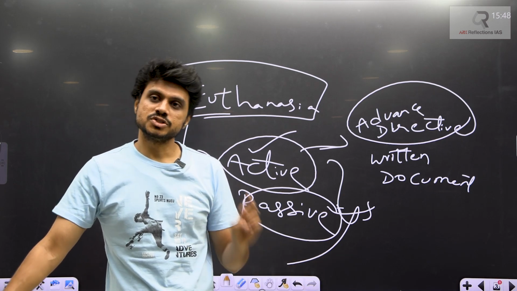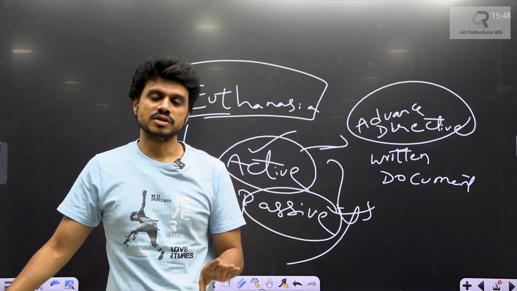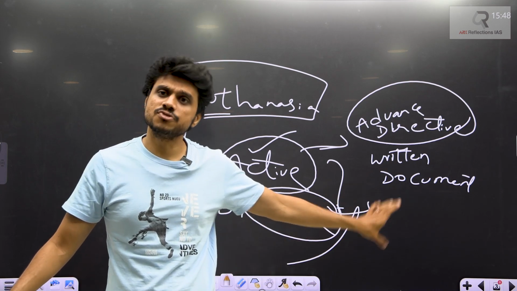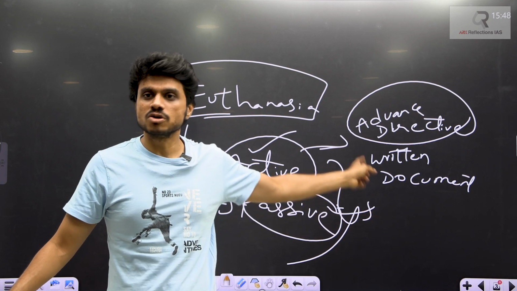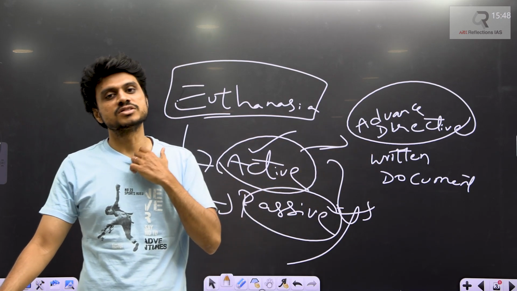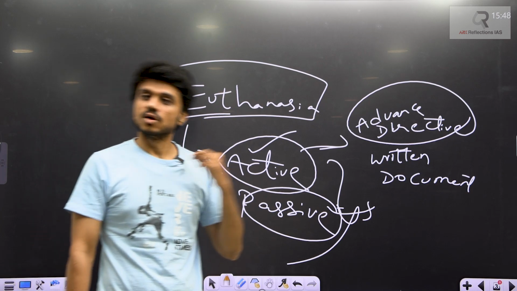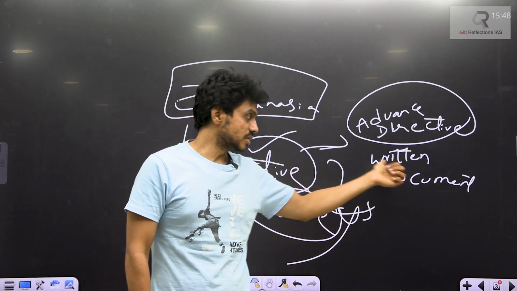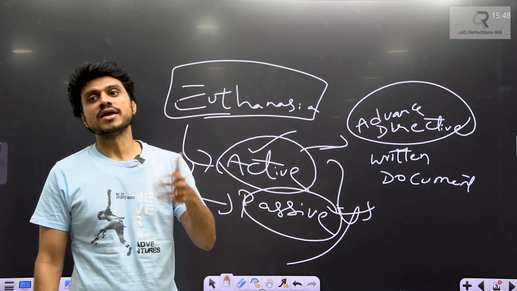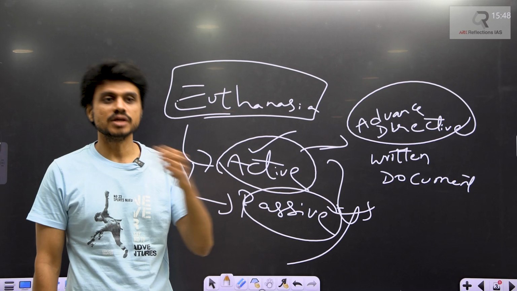This will be checked by doctors and finally a decision will be taken. If I am in a state where I cannot give the advance directive, whoever is representing me can go and file it. Then there will be a team that will finally approve. This is the scenario in India.